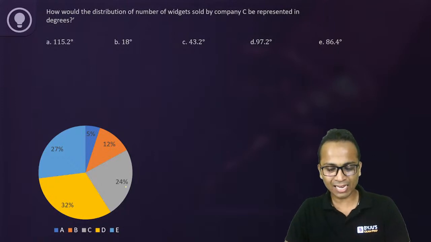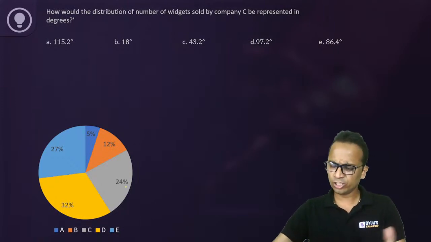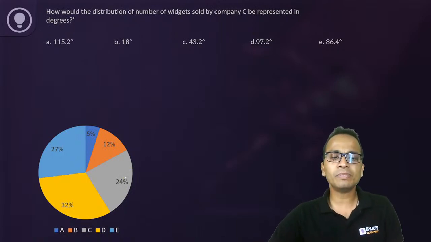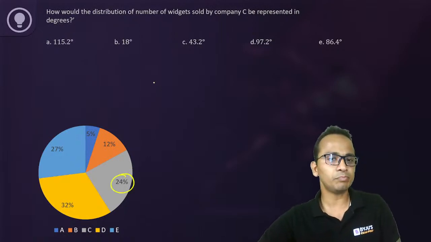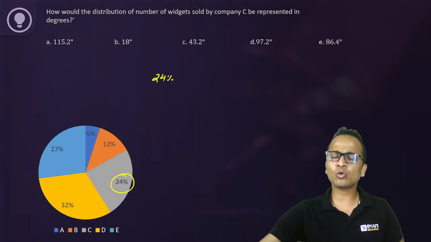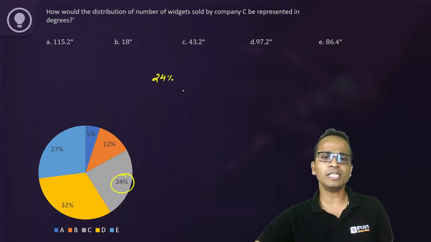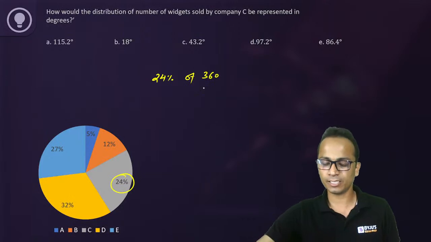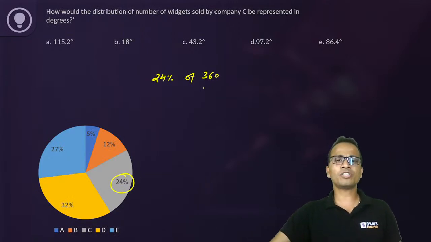Okay, so Nehar and Mohit say the answer is option E. Let's check it out. Let's solve this. Now they're talking about company C. Company C's percentage contribution is 24%. Since we have to convert this value in terms of degrees, I'll calculate 24% of 360.